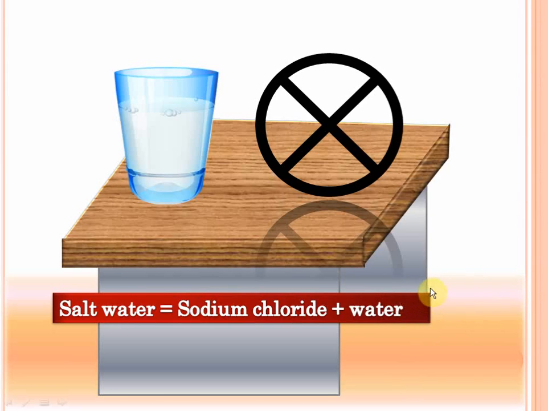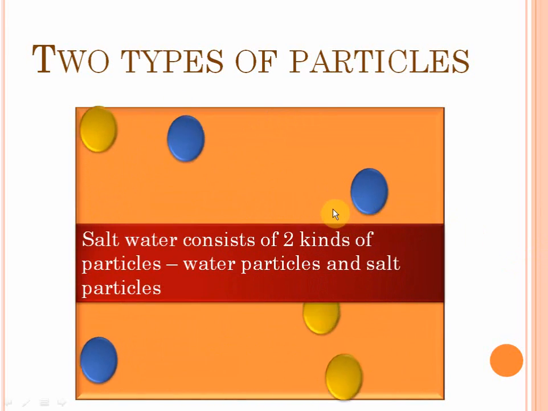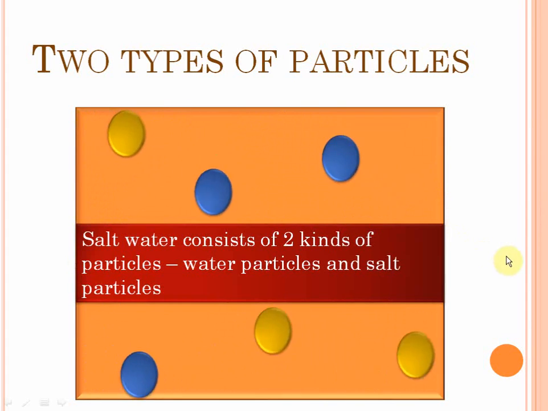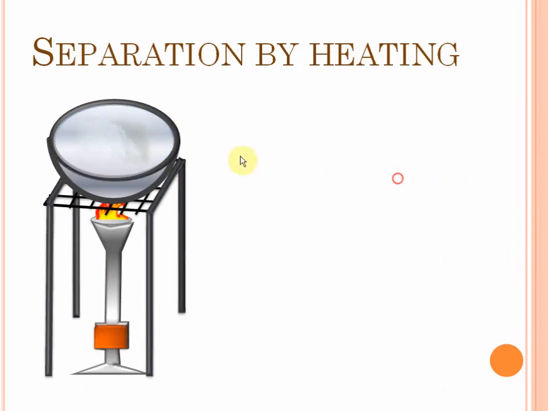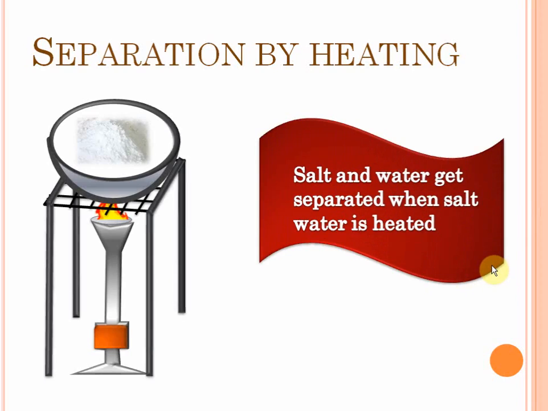Understood? It's a mixture. Here you can see, salt water. If you imagine that the blue particles are water, in that case the yellow particles represent sodium chloride. So you can see there are two types of particles. Again, when you heat salt water, the water evaporates, leaving only salt. And that tells us that this mixture can easily be separated by heating, a physical process. Isn't it? So there you go.